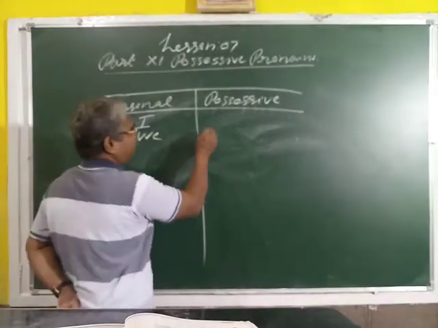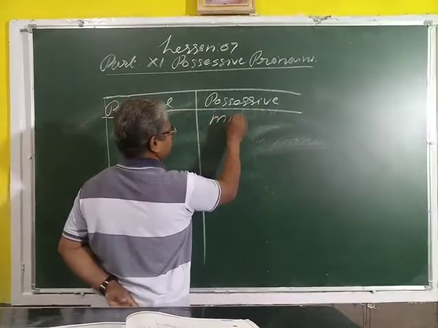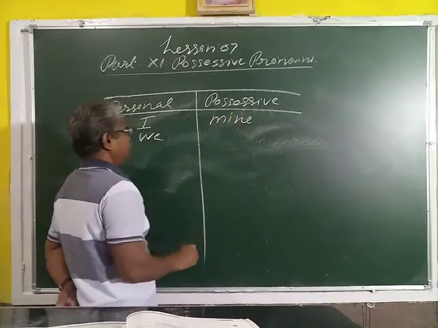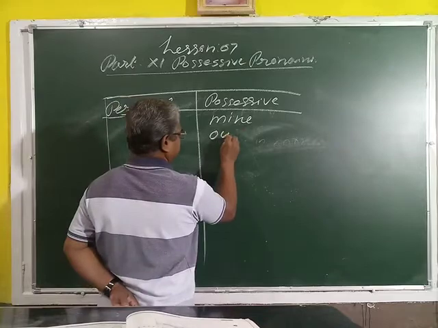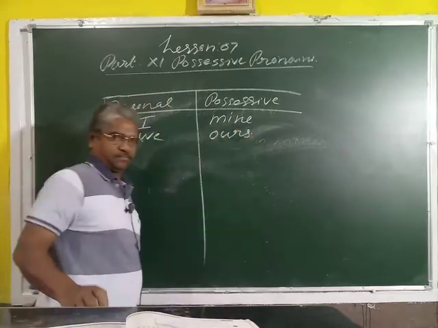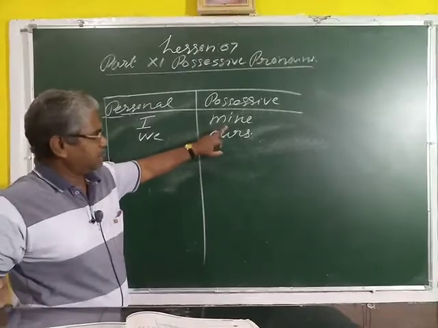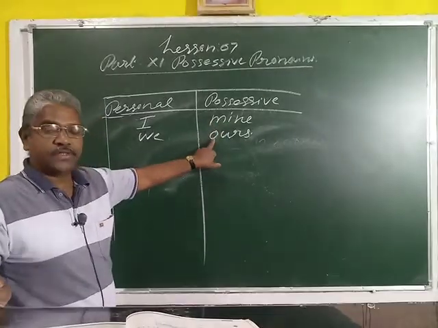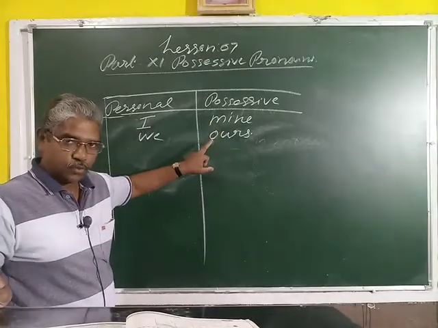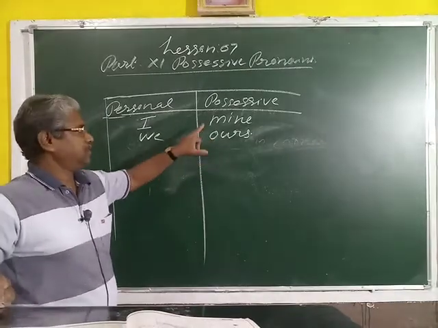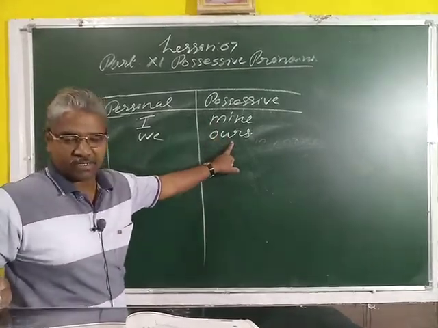I, we. I, the possessive form is mine. We, the possessive form is ours. In the singular case, we can use mine, and ours is used in the plural.